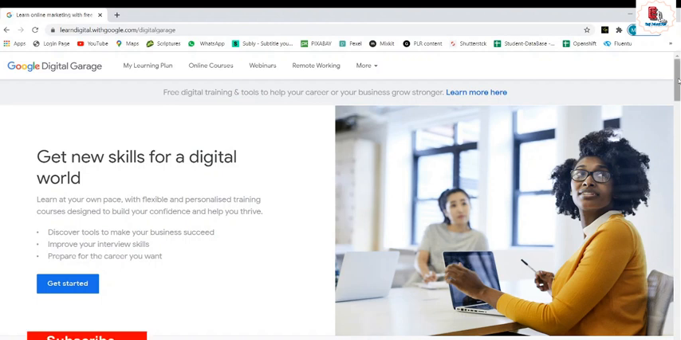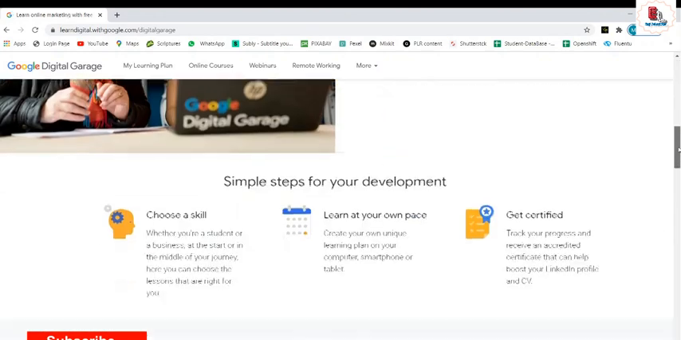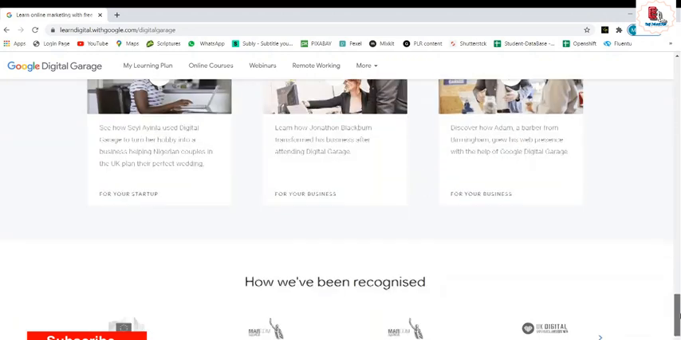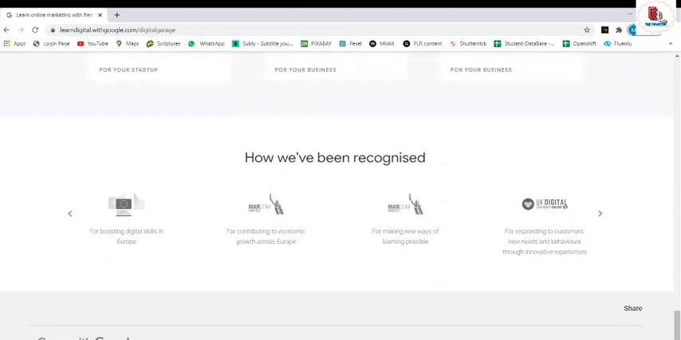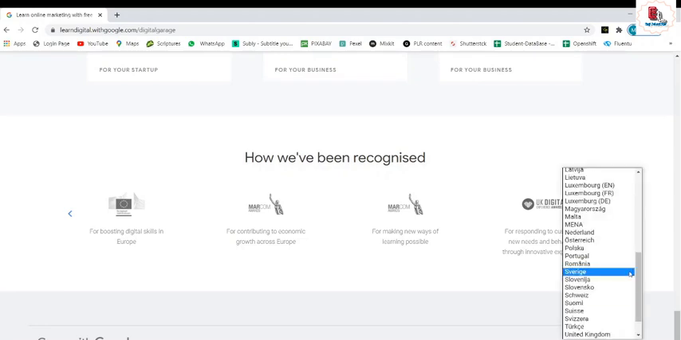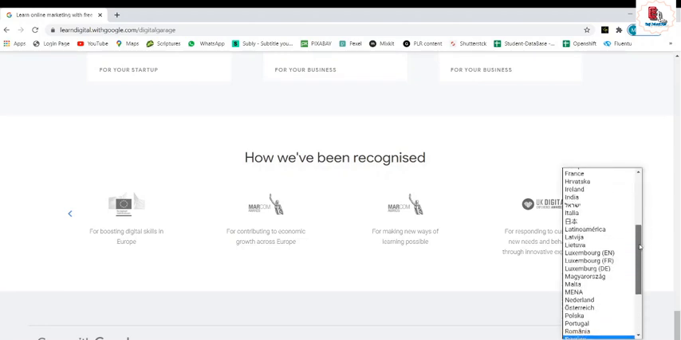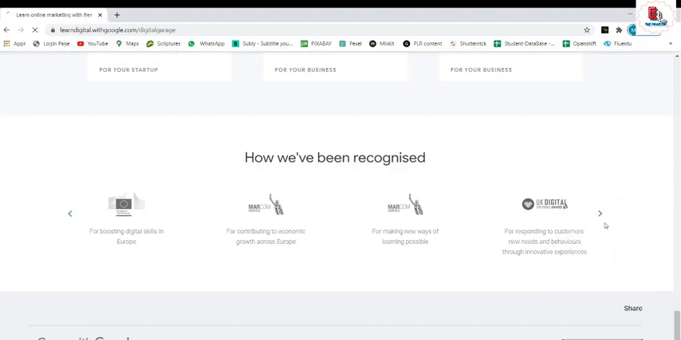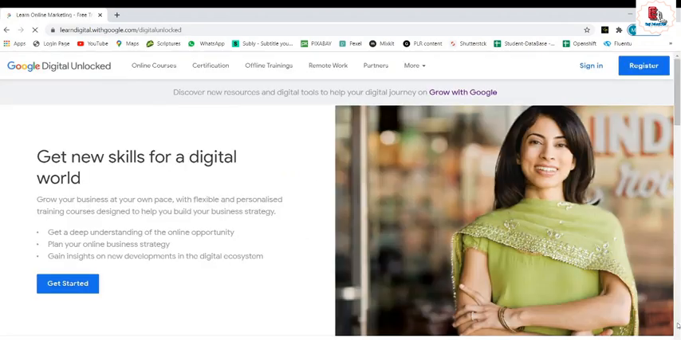Just scroll down so that you can change the country option. Your default will be the United Kingdom. We need to change it to the country you belong to. Here I'm from India, so I'm changing it to India. Once you do that, you are adhering to that particular country's rules and guidelines. But there is no change in the content or the courses offered.